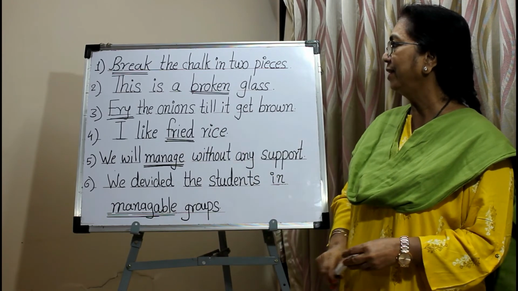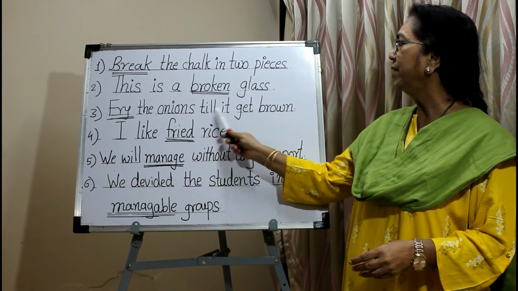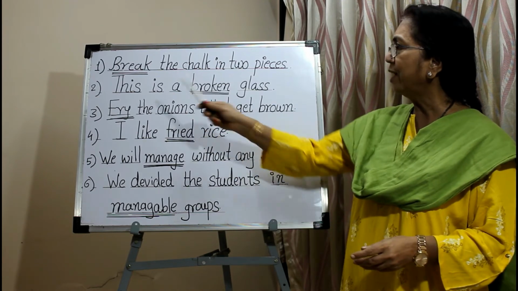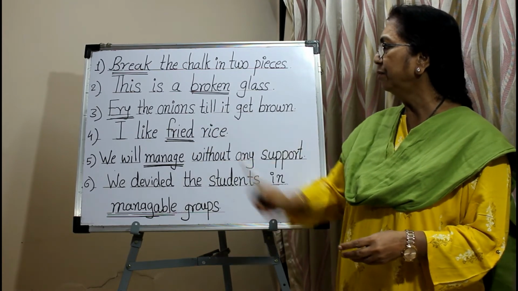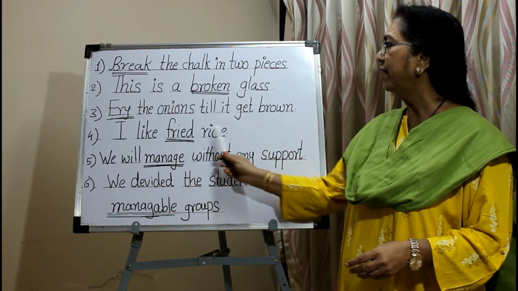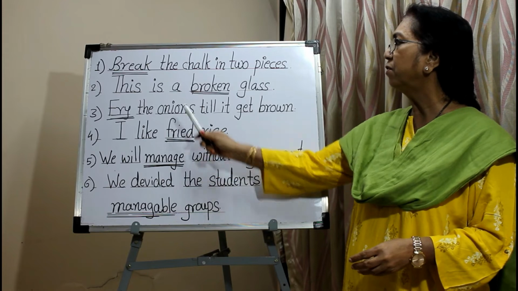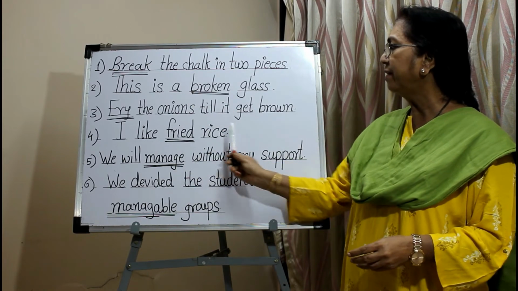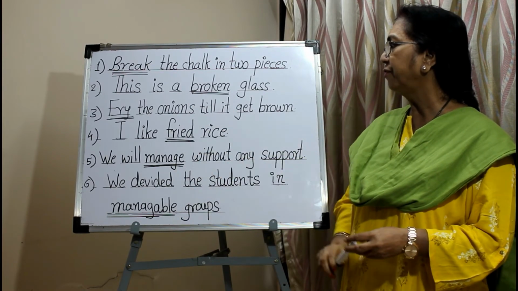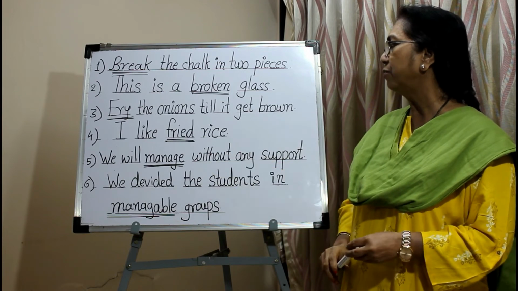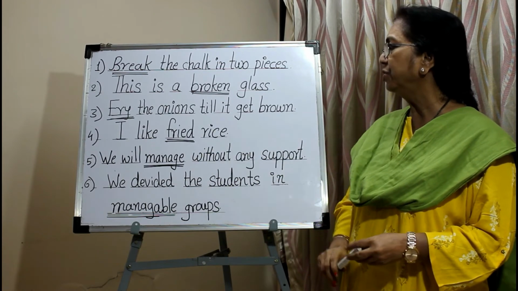In third sentence, fry the onions till they get brown. So fry is a verb. In fourth sentence, I like fried rice. So here the adjective fried is formed from the verb fry. Fried rice, here the adjective fried describes the noun rice. So it is an adjective.